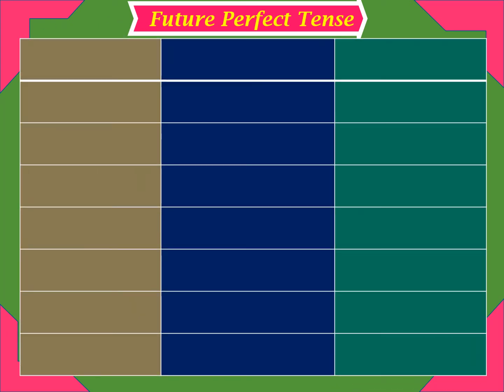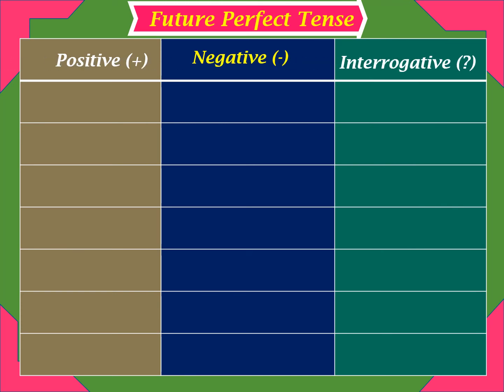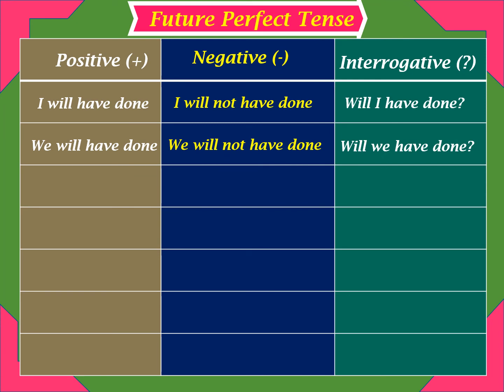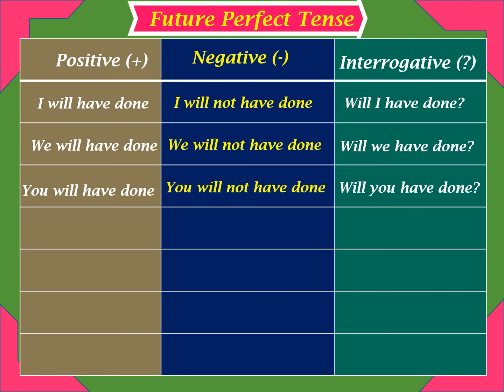Now let's see the future perfect tense sentences in positive, negative and interrogative form. I will have done. I will not have done. Will I have done? We will have done, we will not have done, will we have done? You will have done, you will not have done, will you have done?